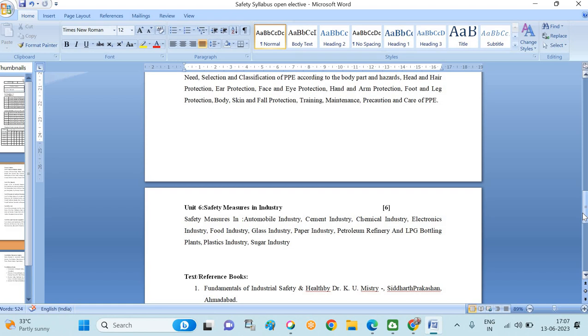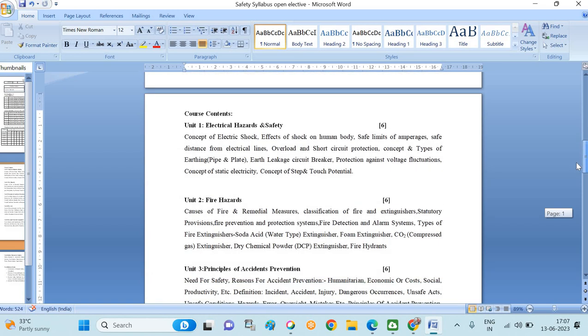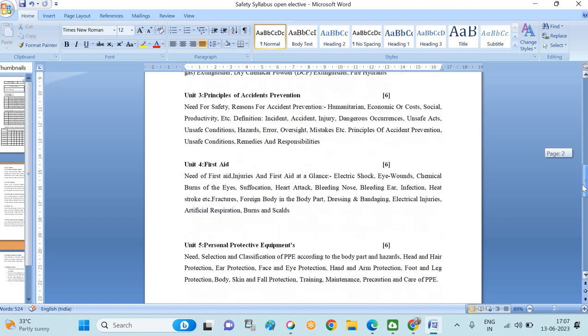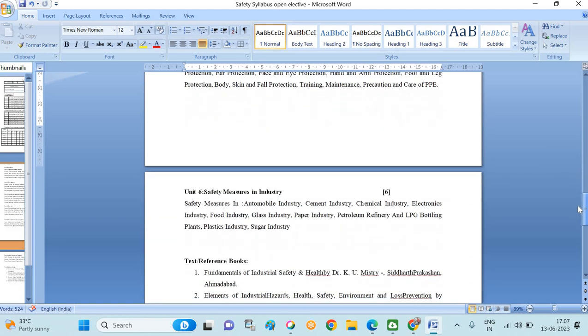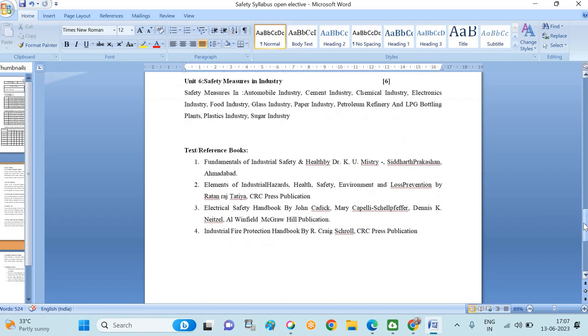For the whole 6 topics, as I mentioned, the lecture hours are 6 hours for each topic: first topic 6 hours, second 6, third 6, fourth 6, fifth 6, sixth 6. So the plan is that 36 lectures will be required to complete the syllabus. And here I have mentioned the text and reference books for this particular content.